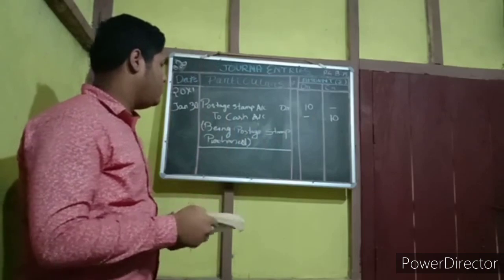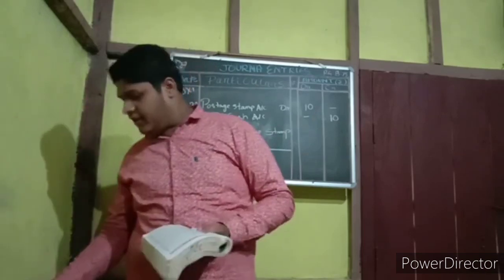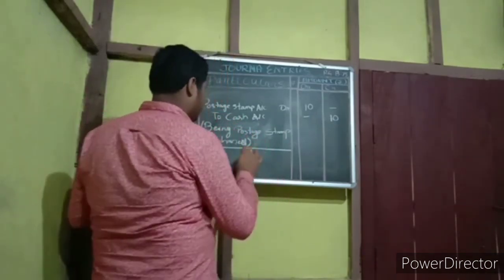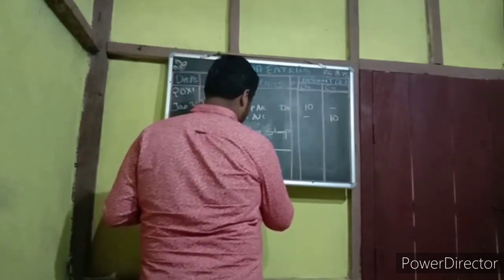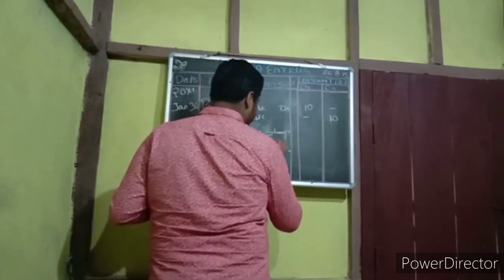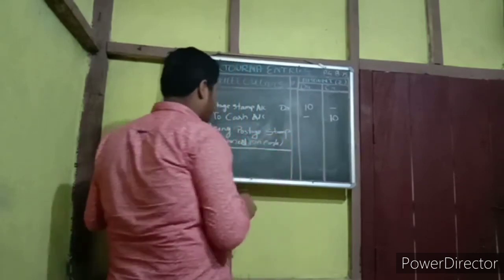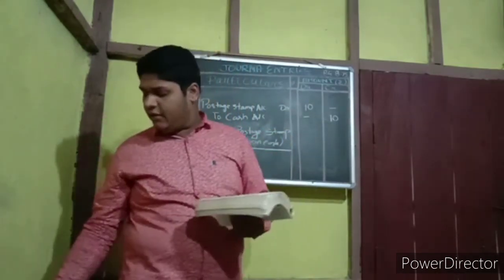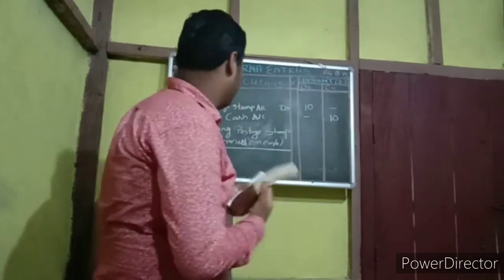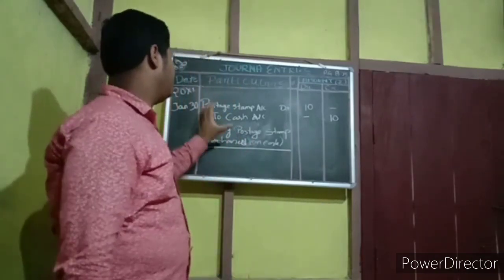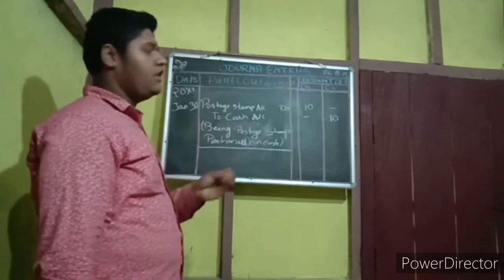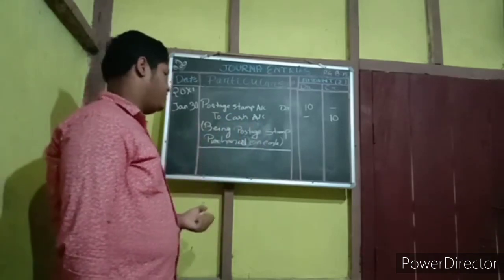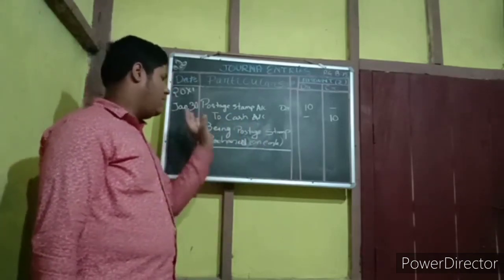So here we can do one thing. We can write postage stamp purchased for cash, on cash. Whatever the narration is, it's nothing. You only have to give a hint about what this entry is for. This is an entry for being postage stamp purchased. Though the company had purchased the postage stamp, this is the narration and the entry.